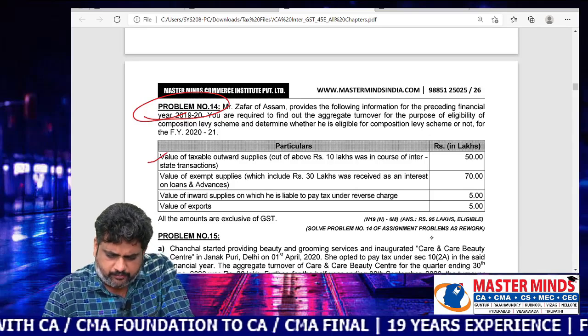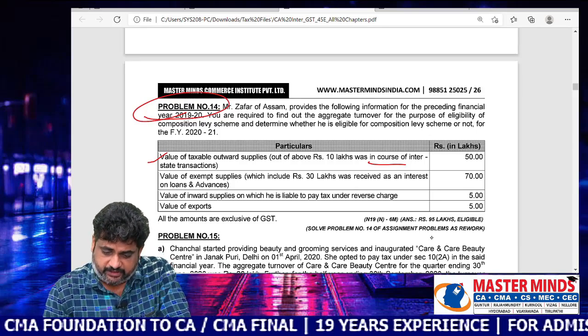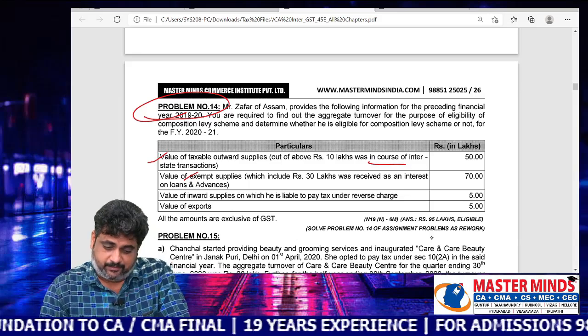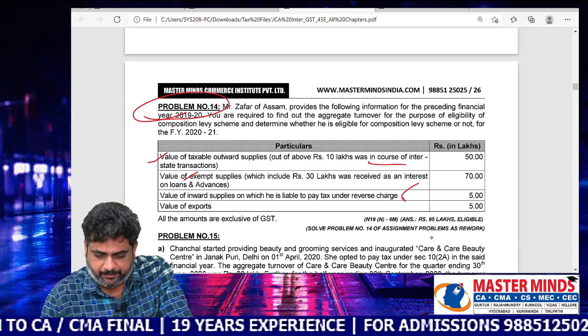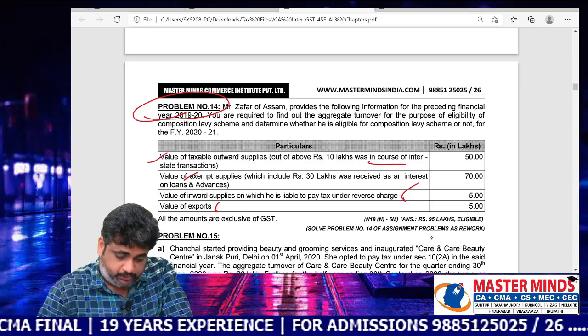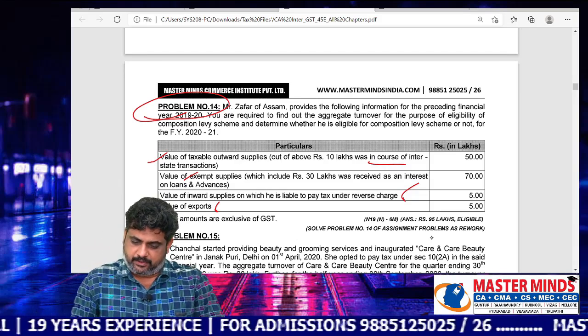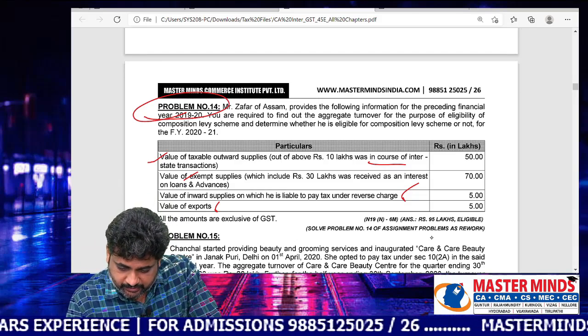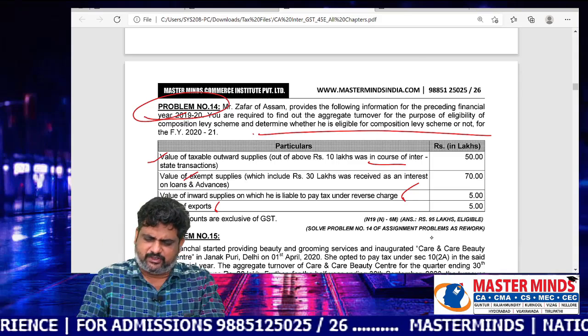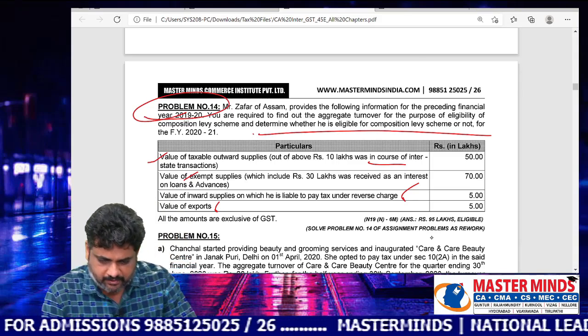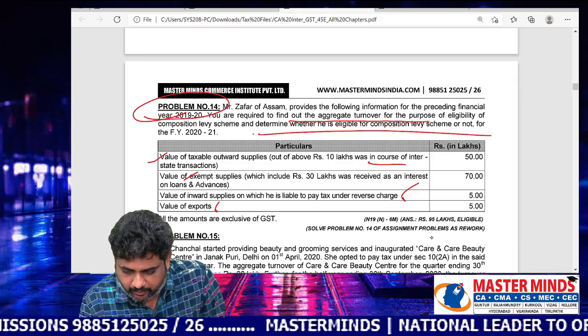Outward supplies are there, interstate transactions are there, exempted supplies are there, RCM purchases are there, exports are there, and based on that you determine the answer. Additionally, whether he is eligible for the composition scheme or not is given, but you are required to find out the aggregate turnover.